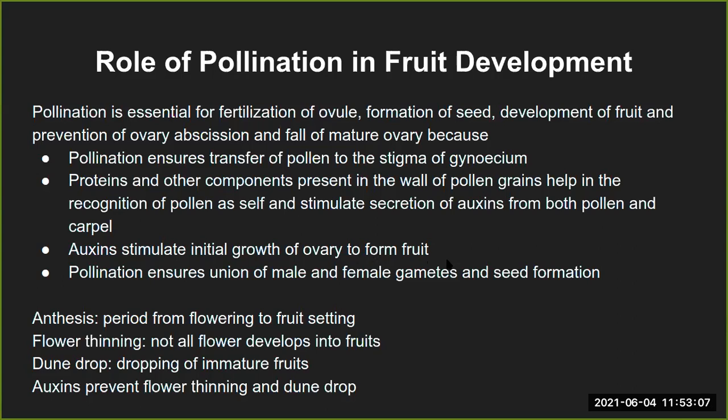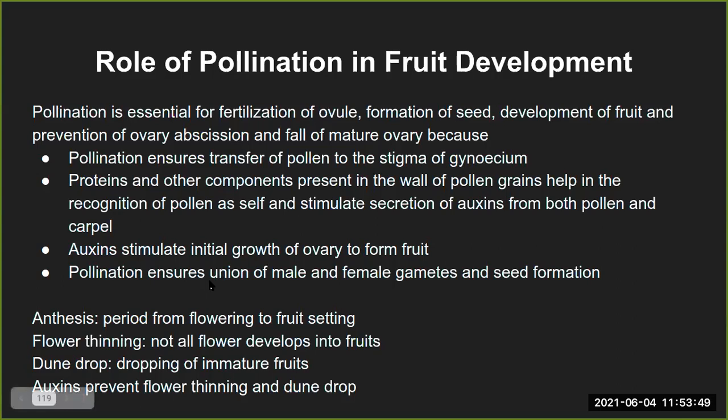Now, just to give you a quick glance of what people usually do outside. Whenever they have a farm for fruits, they usually spray auxins, like how they spray fertilizers and pesticides, or they put it through water to all the plants. Auxins are given to the plants so that the early growth of the ovary is stimulated and the fruit bearing of the plant happens quite early. So that is the function of auxins, and these are widely used these days in chemical farming.